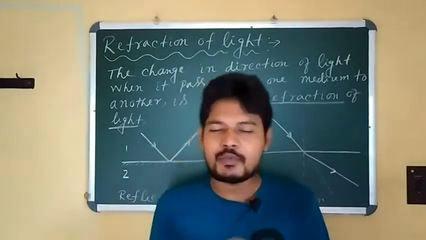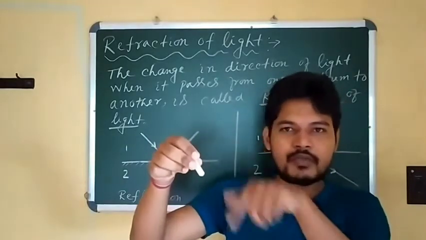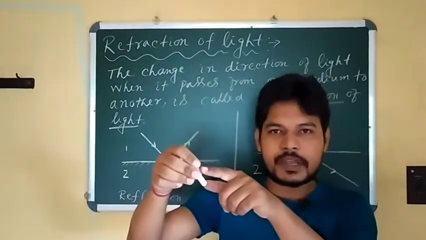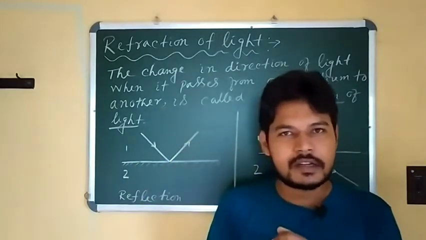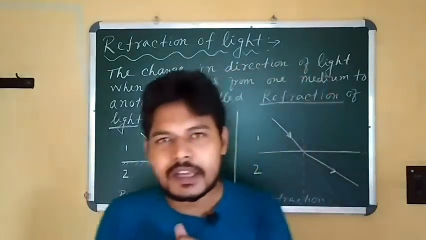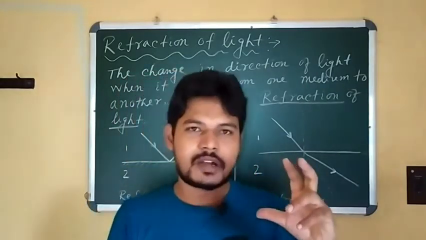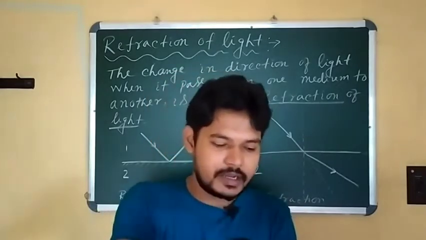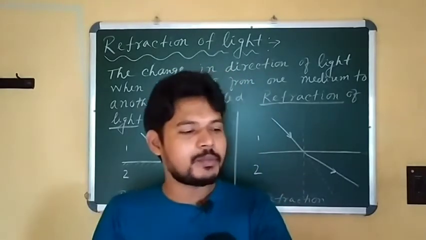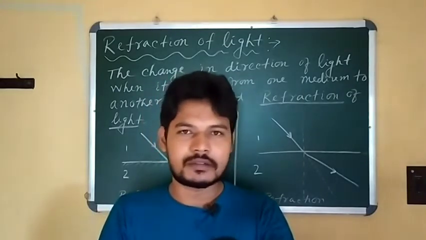Second, if you put a pen in the water, it also looks bent. You can see that the straight pen bends itself inside the water, but actually it does not happen. Then take any jar, put one coin inside it, and place yourself at a position from where you cannot see the coin.